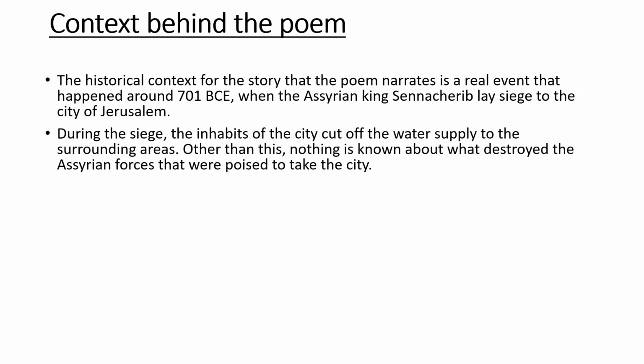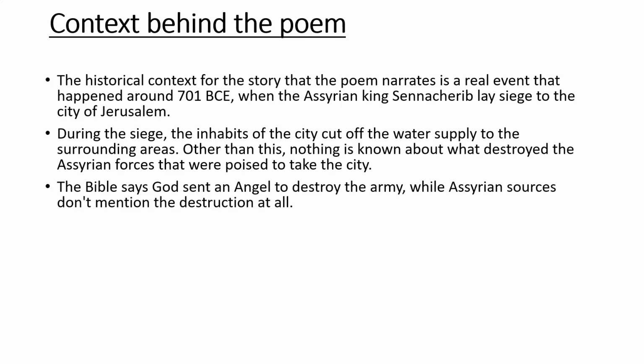So it is thought that the Assyrian forces were unsuccessful in taking over Jerusalem, but the circumstances surrounding how they were defeated are very mysterious. The Bible says that God sent an angel to destroy the Assyrian army.